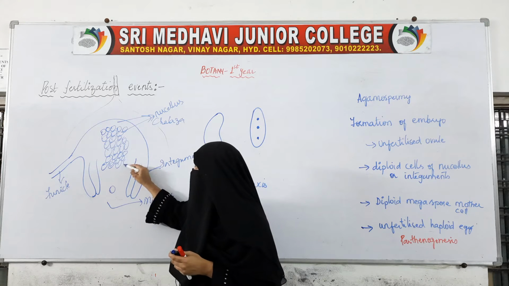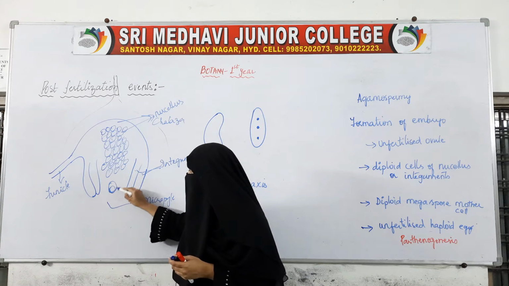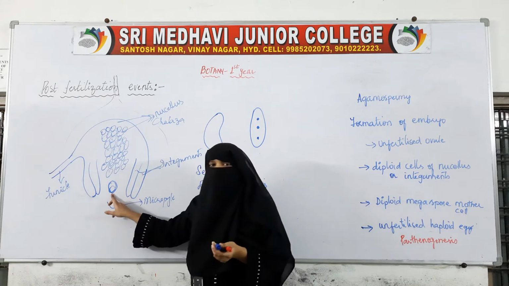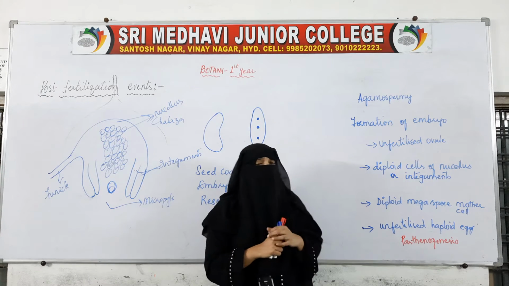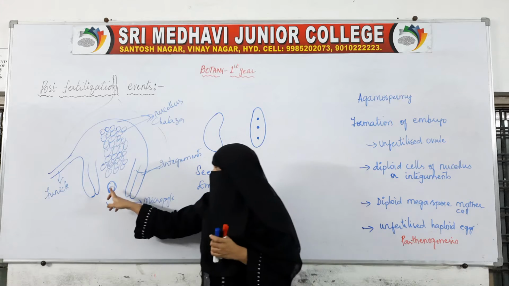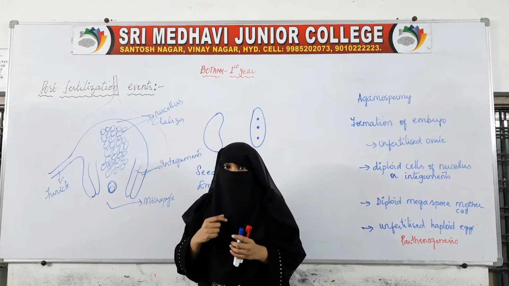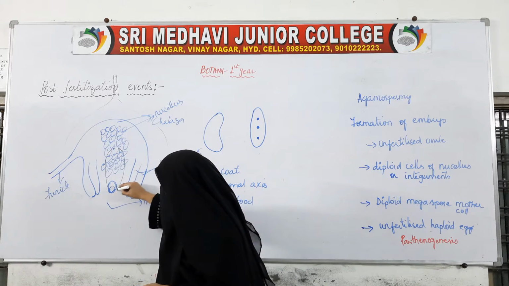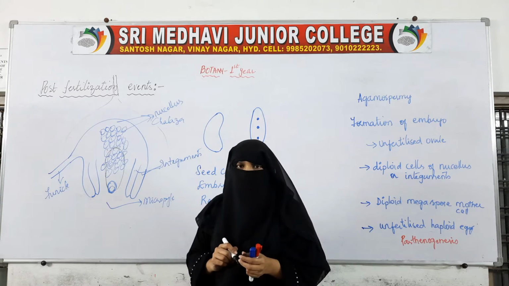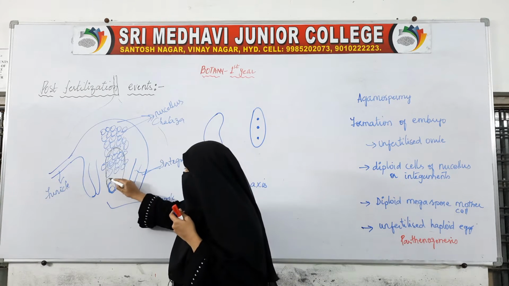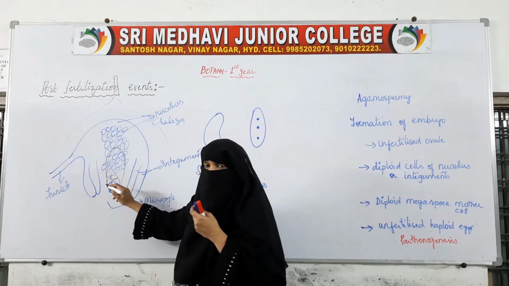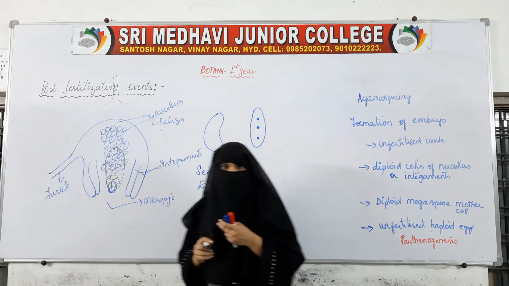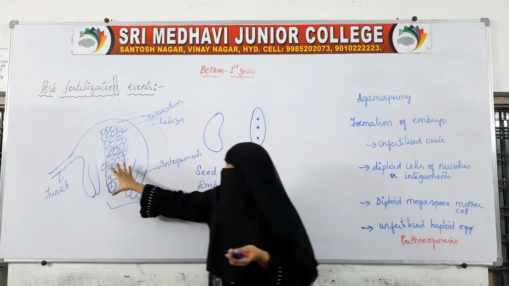Out of the cells of the nucellus, one cell which is bigger, near the micropyle, will change into the megaspore mother cell. Now this megaspore mother cell has undergone repeated divisions which led to the formation of what? This led to the formation of the embryo sac. Inside this embryo sac, we have the synergids, egg, diploid cell, then we have the antipodals. So, this is the embryo sac.